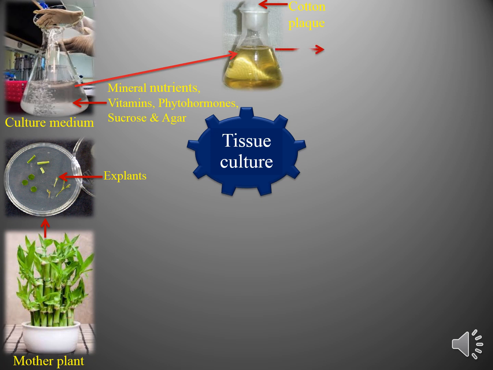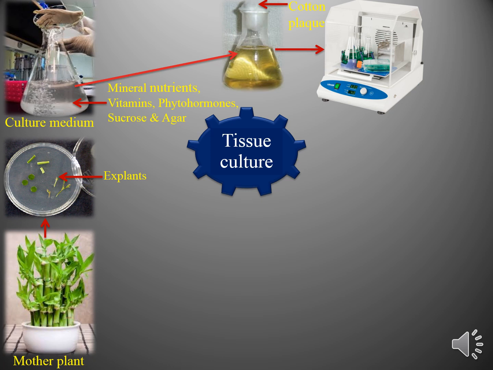Then we will keep the culture medium in an autoclave machine, and we have to set 121 degrees Celsius temperature, 15 pounds per square inch pressure, and keep it for 20 minutes for sterilization.